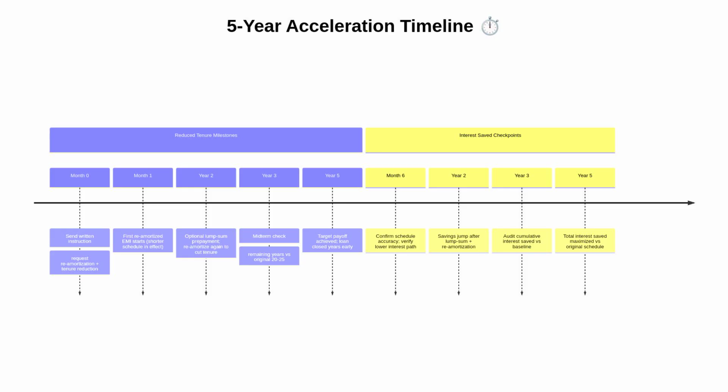This timeline shows a practical sequence. At month 0, you send the written instruction. At month 1, the re-amortized EMI reflecting a reduced tenure begins. At month 6, you verify that the schedule is accurate and the tenure is actually shortened. In year 2, if you can, make a lump sum prepayment and request re-amortization again to cut the tenure further. By year 3, you reassess. By year 5, you reach a significantly earlier payoff compared to a typical 20 to 25-year schedule.